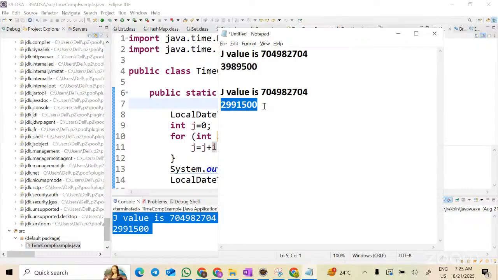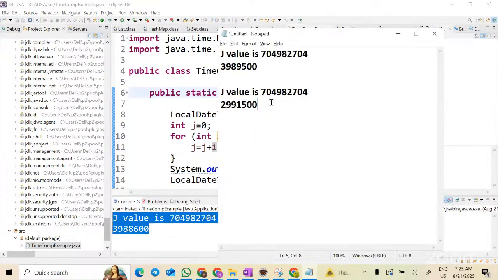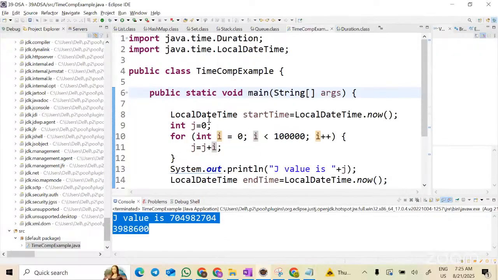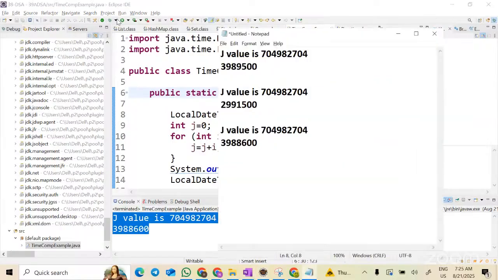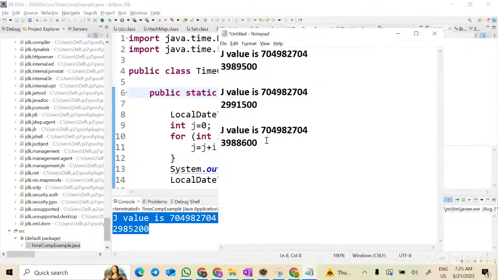But is telling the time taken by the program in terms of minutes or hours or seconds the right approach, do you think? No. So how is it decided? It depends on your system hardware, right? I have 8 GB RAM. Now, for example, if I give you this program on your laptop, or even on my laptop itself, each time it is giving me a different time, correct? Do you guys see? I have run 4 times, and 4 times it is giving me different times.